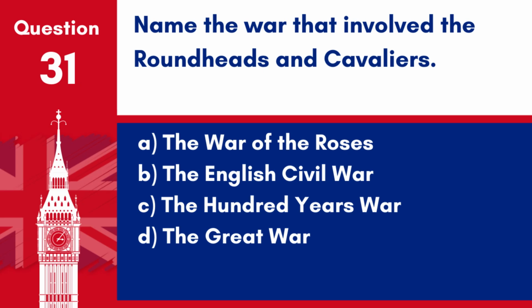Question 31. Name the war that involved the Roundheads and Cavaliers. A. The War of the Roses. B. The English Civil War. C. The 100 Years' War. D. The Great War. Answer B. The English Civil War. The conflict between the Roundheads, who supported Parliament, and the Cavaliers, who supported King Charles I, defines the English Civil War.